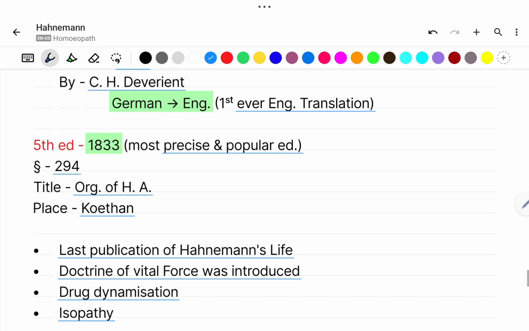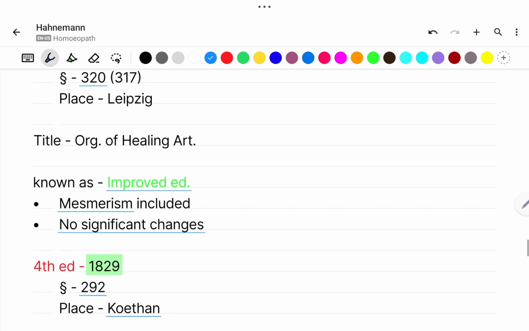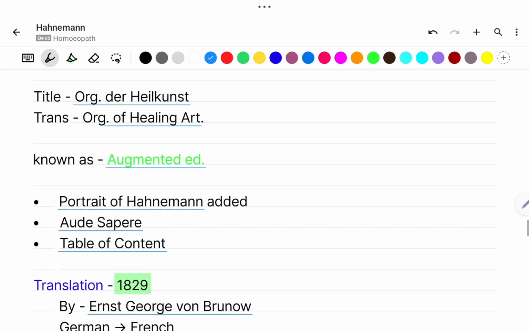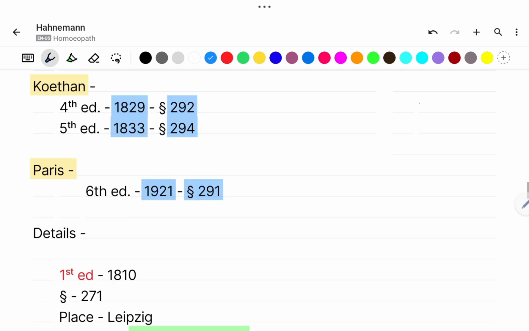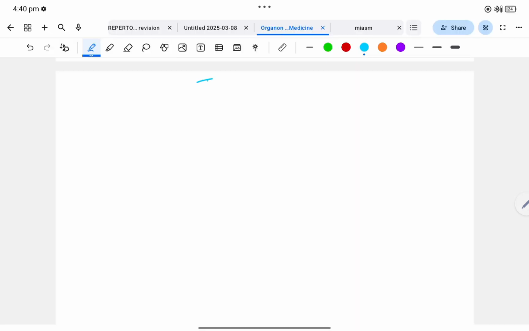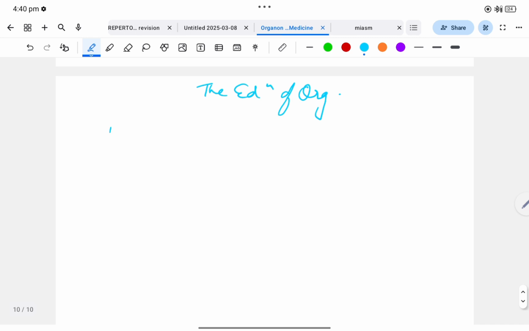So we have seen all the editions of Organon of Medicine. Now let's revise and try to learn it in an easy way. The editions of Organon. First we will learn the dates. First edition, second edition, third, fourth, fifth and sixth.